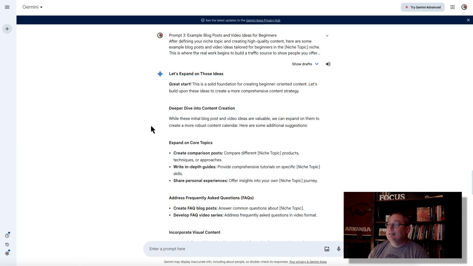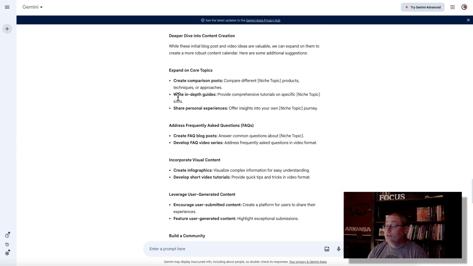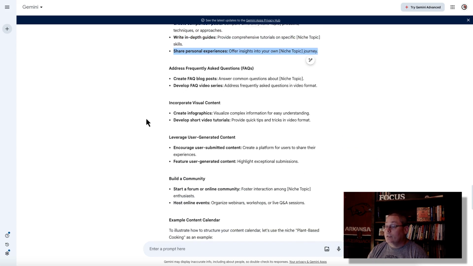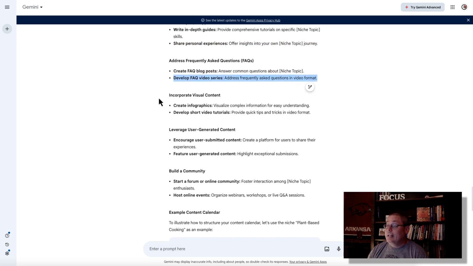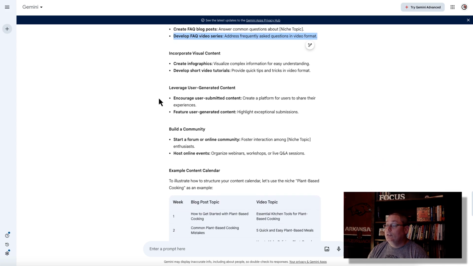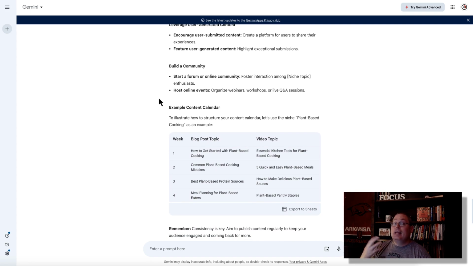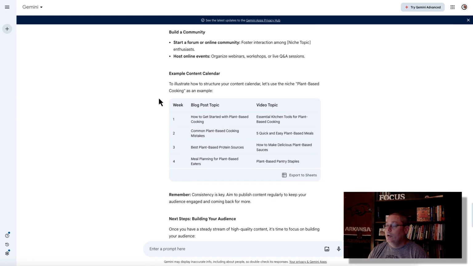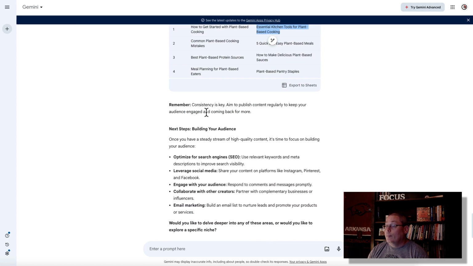So Gemini comes back and says, let's expand on those ideas: expand on core topics, create comparison posts, write in-depth guides, share your personal experience, address frequently asked questions, develop a video series, incorporate visuals, leverage user-generated content, build a community instead of an email list, start adding people to a Facebook group. Example content calendar. Here we have week 1, 2, 3, 4. Here's a blog post. Here's a video topic. Remember, consistency is key. Aim to publish content regularly to keep your audience engaged and coming back for more.